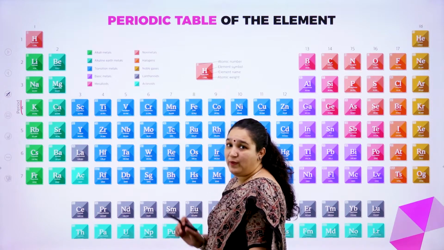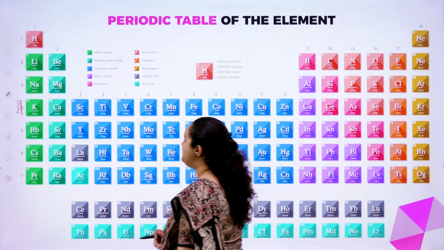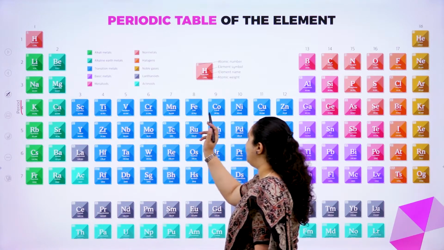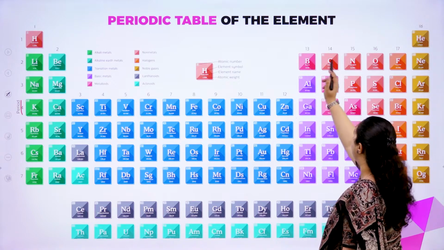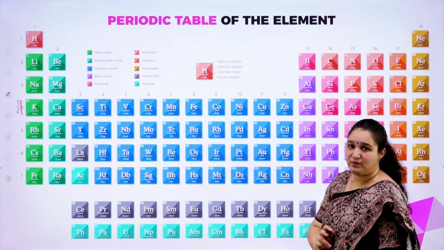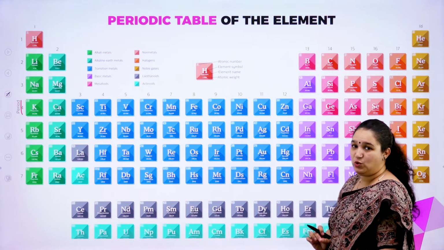Also, we have vertical columns called groups. If you observe, we have 1, 2, 3, 4, 5, 6, 7, 8, 9, 10, 11, 12, 13, 14, 15, 16, 17, 18 groups. How many? 18 vertical columns called groups.